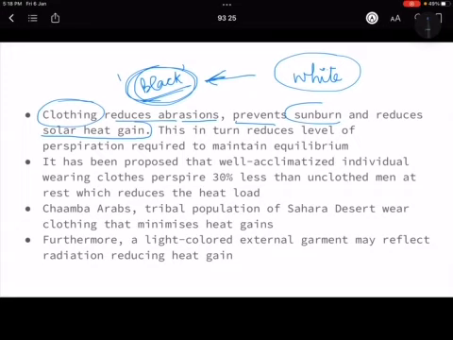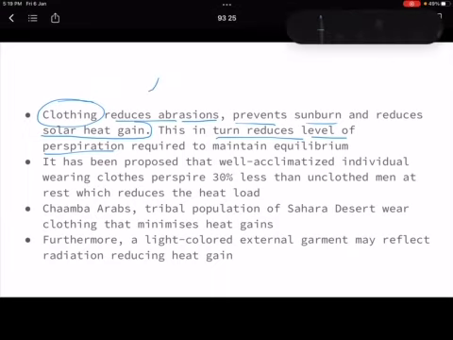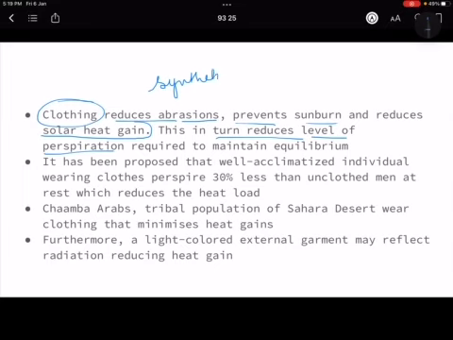That means the kind of clothing that we wear also has adaptation to heat stresses or cold stresses. So it reduces the level of perspiration obviously, and maintains equilibrium also. For example, if you wear something synthetic, then it will not help you perspire better, whereas a cotton cloth will help you perspire better, right? So these are certain clothing choices, the kind of perspiration, the kind of heat loss that you can do.